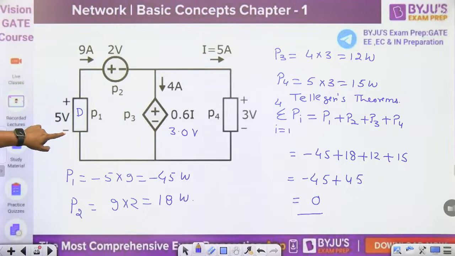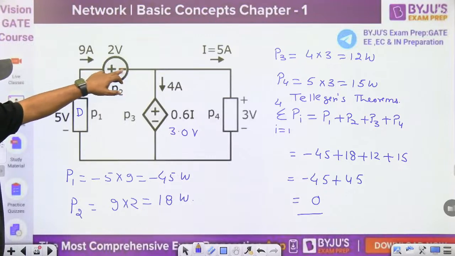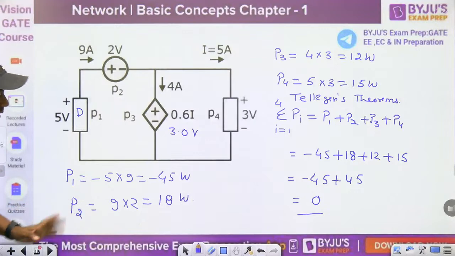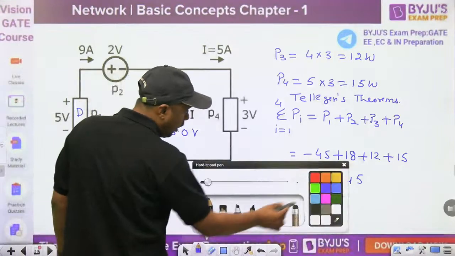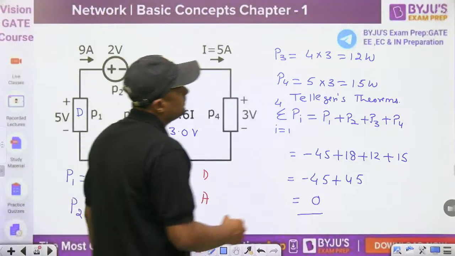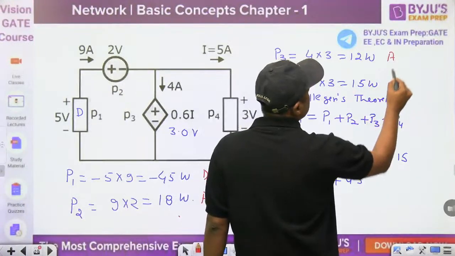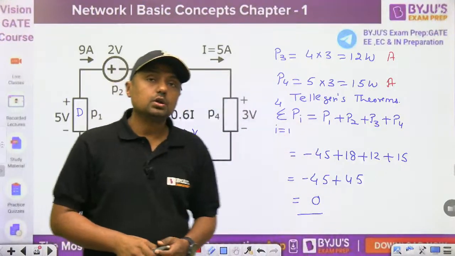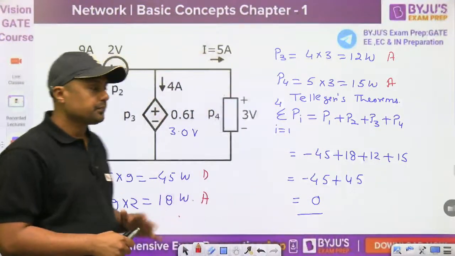We have used this concept: when current enters through the minus, leaves the plus, then you have to use the minus sign. When current enters through the plus, leaves the minus, then you have to use the plus sign. It is power delivered, it is power absorbed. Any doubt then you can ask. This is delivered, this is absorbed, this is absorbed, this is absorbed. And total summation is 0. Now next question.